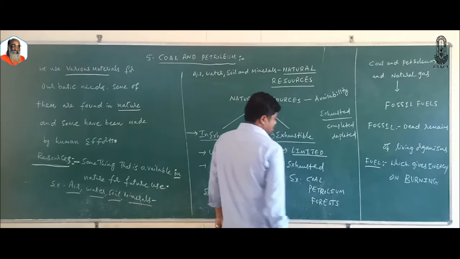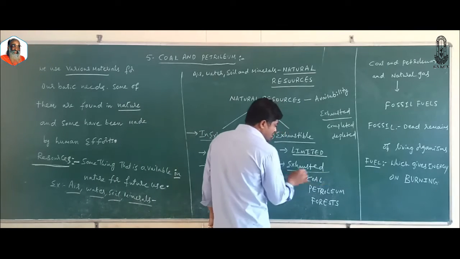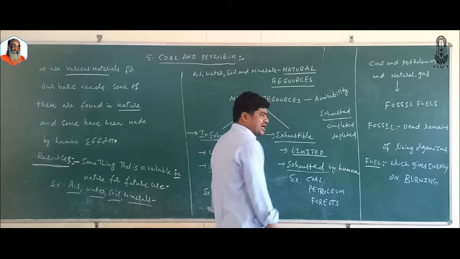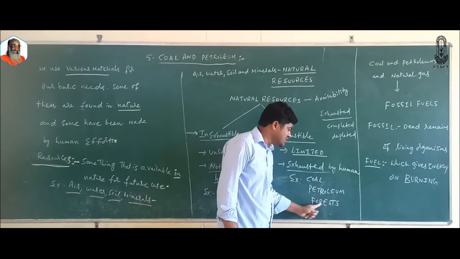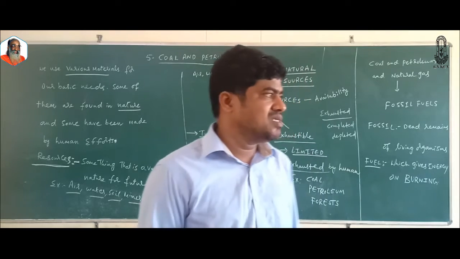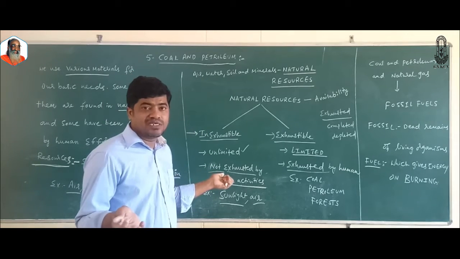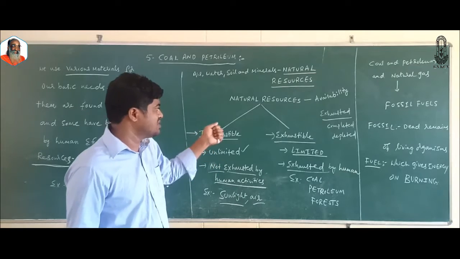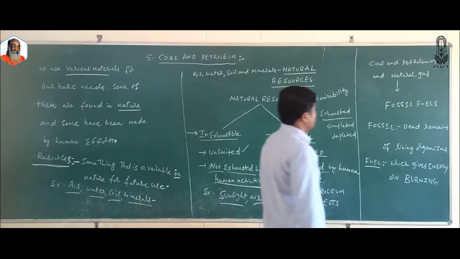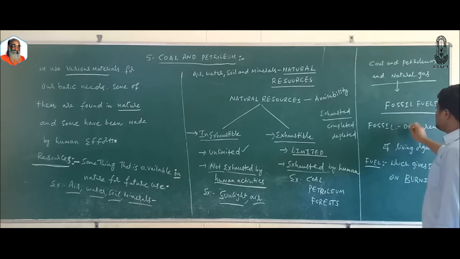Exhaustible, they are of limited quantity. They are available in limited quantity. They are exhausted by human activities. Example: coal, petroleum, forest, wildlife, etc. So if you use these exhaustible resources recklessly or excessively, the resources will be depleted. Such resources are called as what? Exhaustible natural resources.